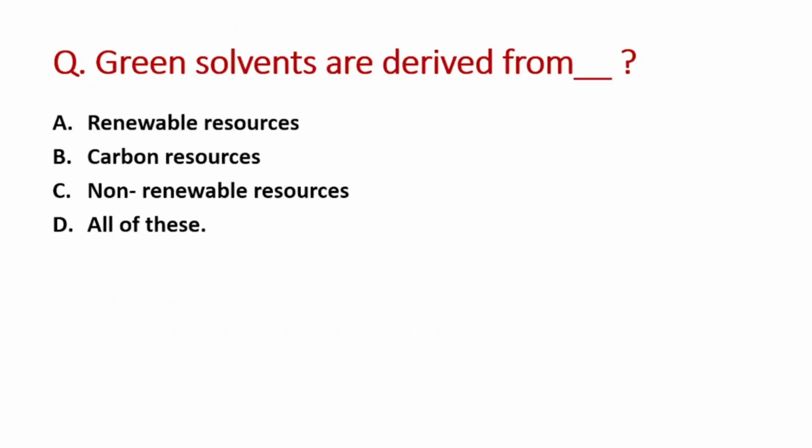Next question is, green solvents are derived from? A option is renewable resources, B is carbon resources, C option is non-renewable resources and D option is all of these. So right answer is option A, that is renewable resources.